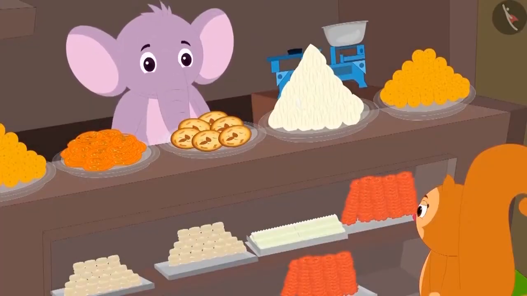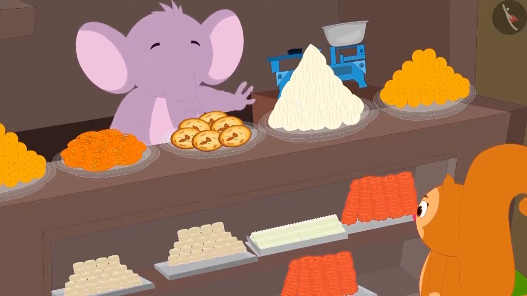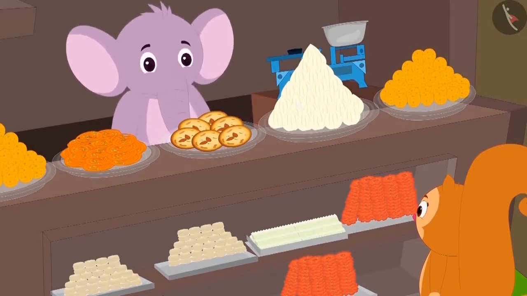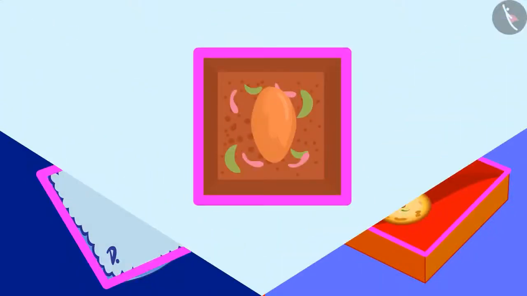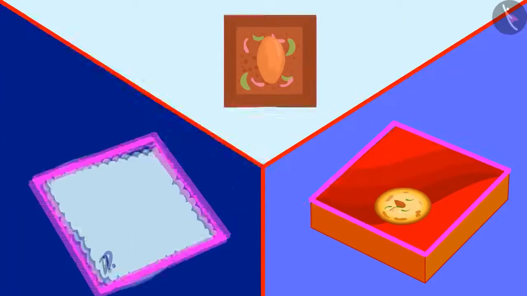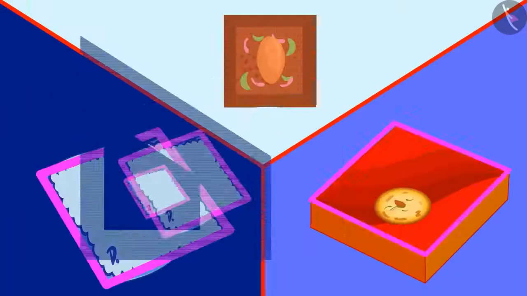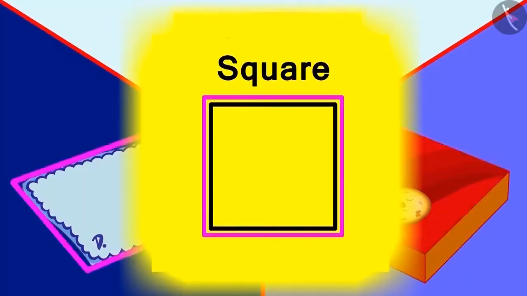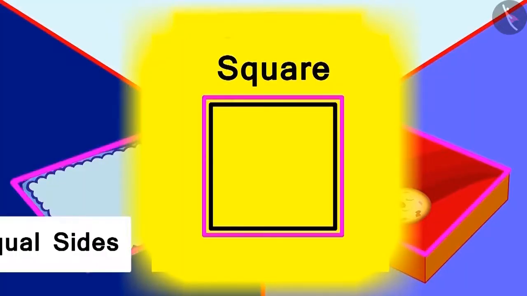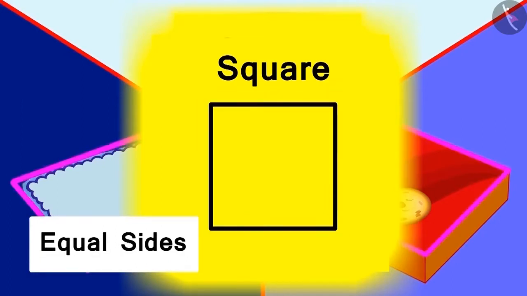Now Appu told Chanda through his last poem about square. And where can we see it? Like this piece of chicky is a square, my handkerchief and this box of sweets is also a square. This is called a square and not a rectangle. Equal sides is its unique identity.